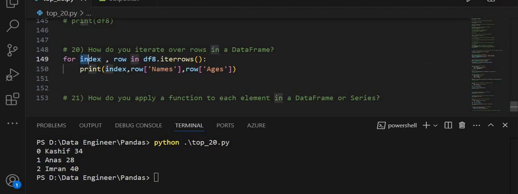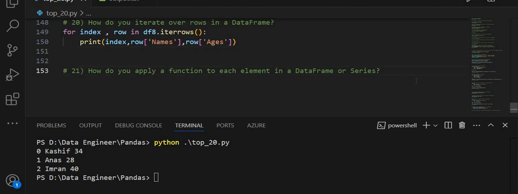For the first row, index 1, the name and the age, and then index 2 has the value Imran and 40. So in this way you will iterate over rows in a data frame. I hope this will make sense for you.